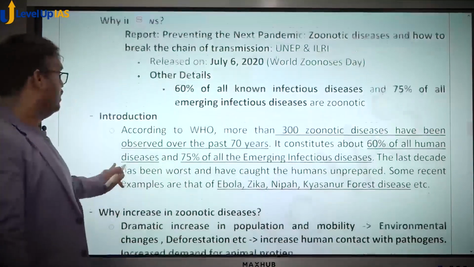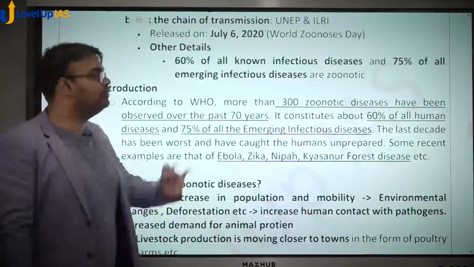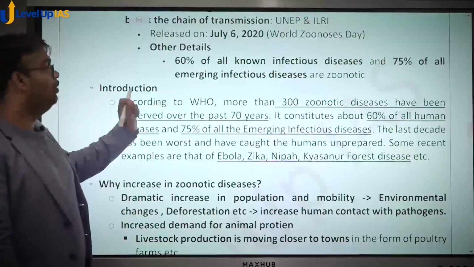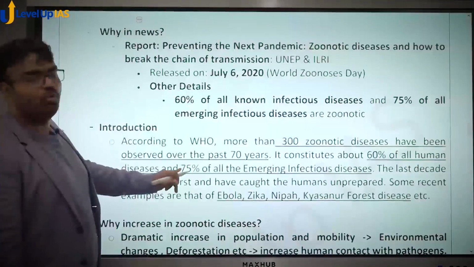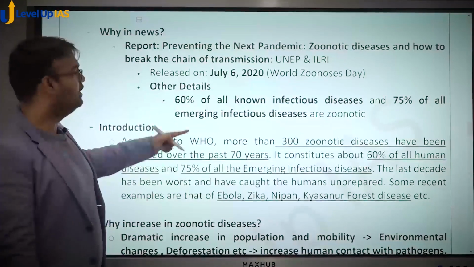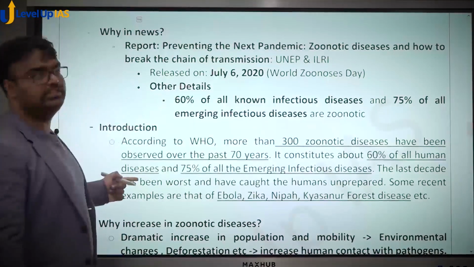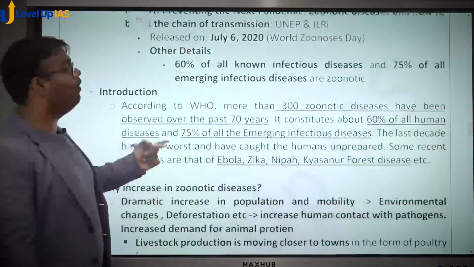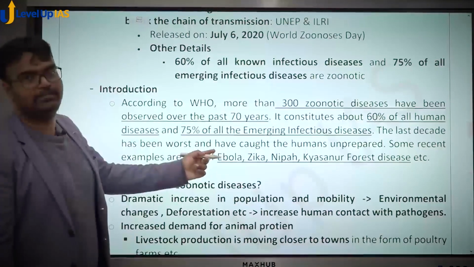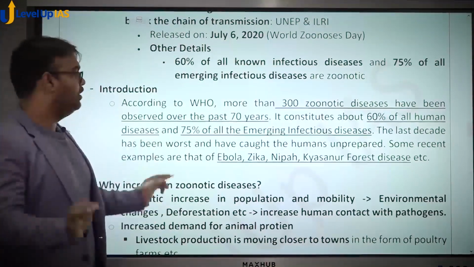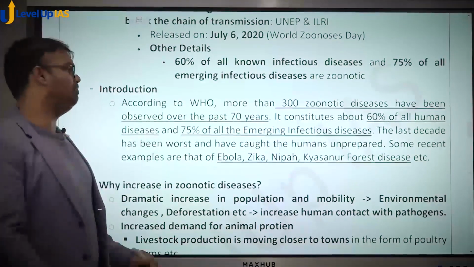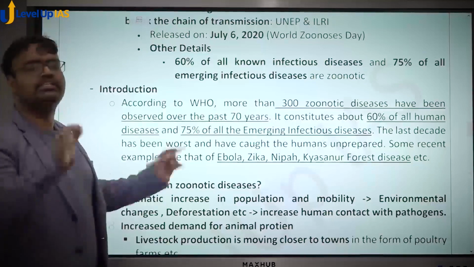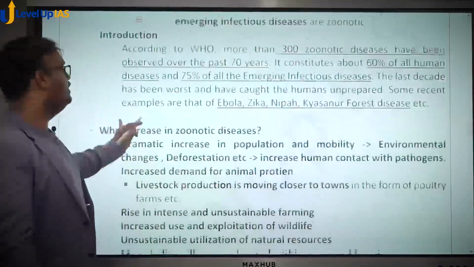Now, WHO says that there are 300 zoonotic diseases which have been observed over the past 70 years. Also, WHO in its older data is giving the same figure, that is 60% of all human diseases and 75% of all emerging infectious diseases are zoonotic in nature. Ebola, Zika, Nipah, Kyasanur Forest disease, these are all zoonotic in nature.